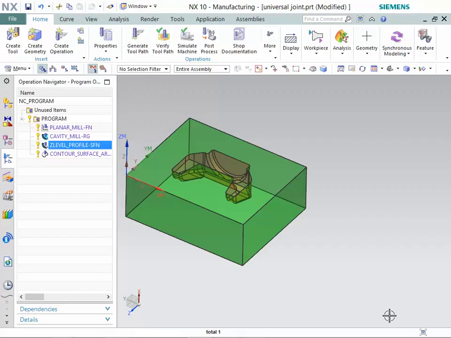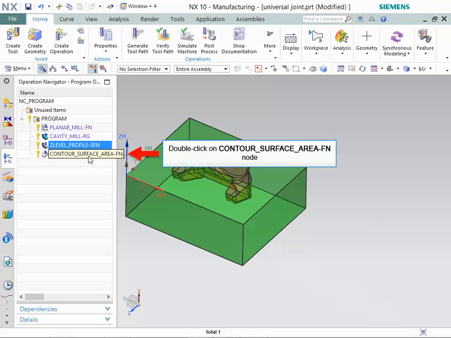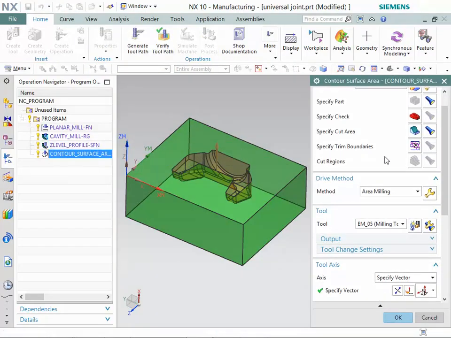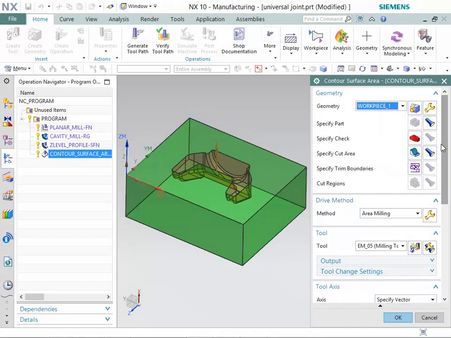Let's learn how to use contour surface area operation to finish the surfaces of the die. Now, double-click on the contour_surface_area FN node. Make sure that workpiece_1 option is selected in Geometry list. Now, click on the Edit button in Geometry group.